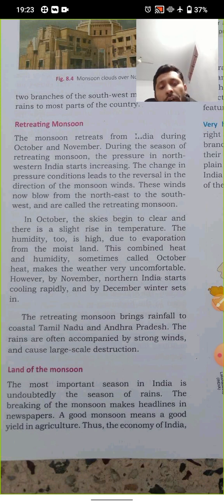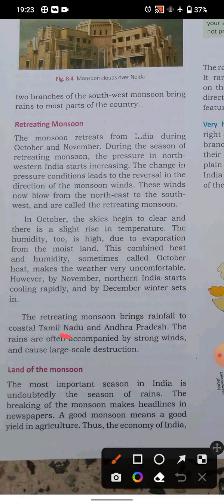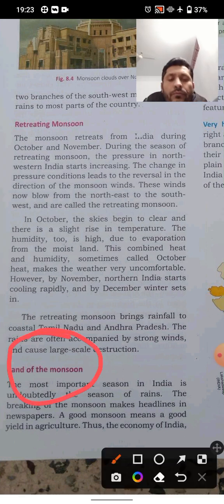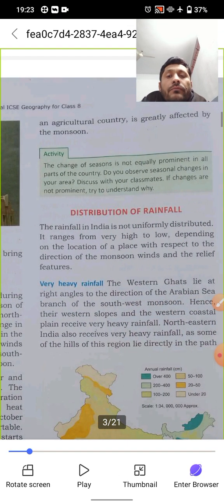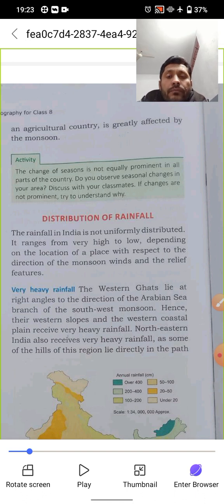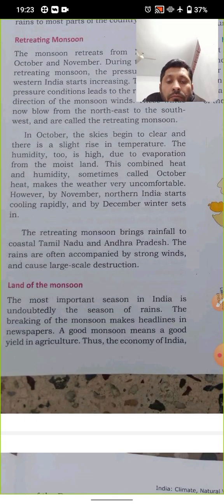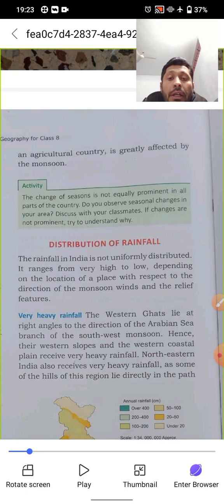Why is India called the land of monsoon? Let us see. The land of monsoon means the most important season for India is undoubtedly the monsoon season of rains. The breaking of the monsoon makes headlines in the newspapers. A good monsoon means a good yield of agriculture. Thus, the economy of India, or Indian agriculture, is greatly affected by the monsoon.